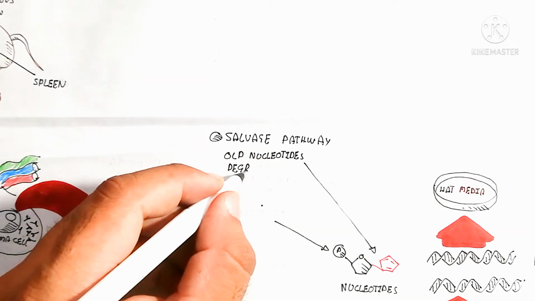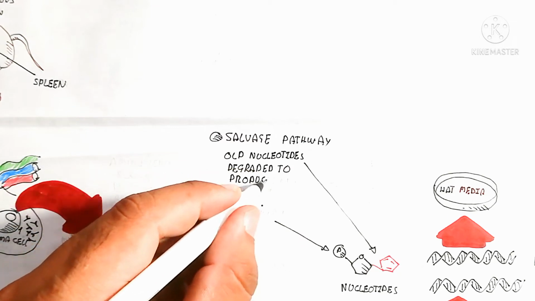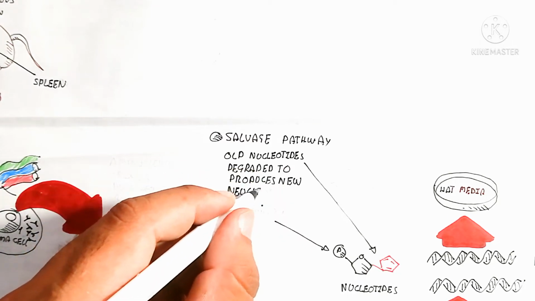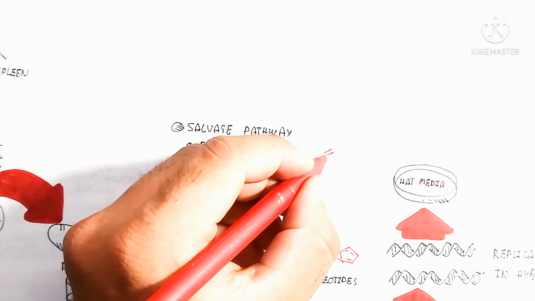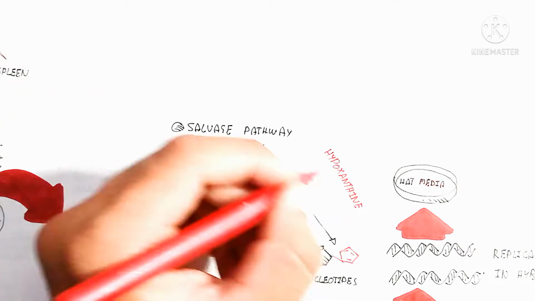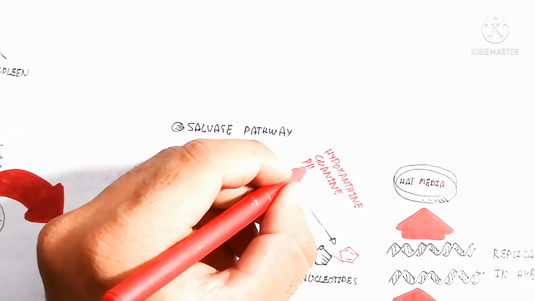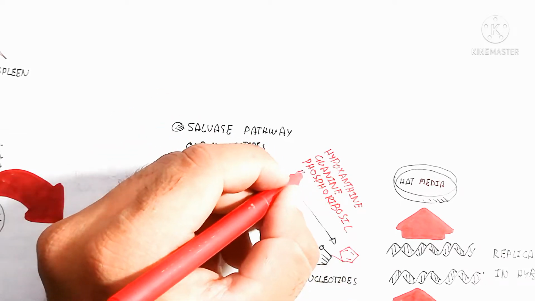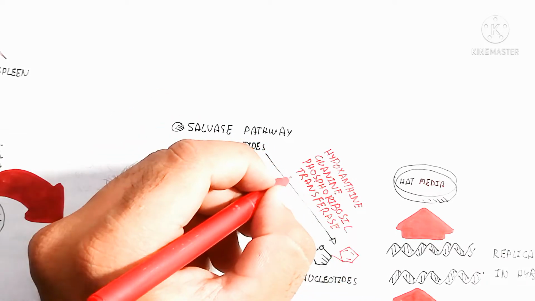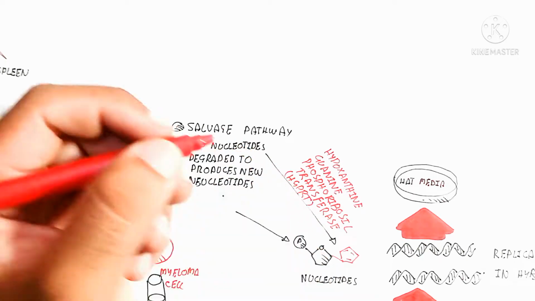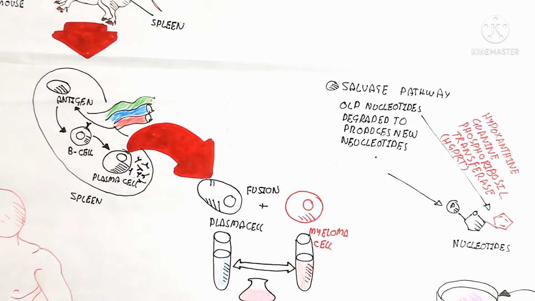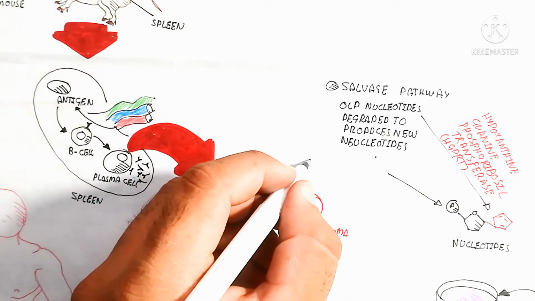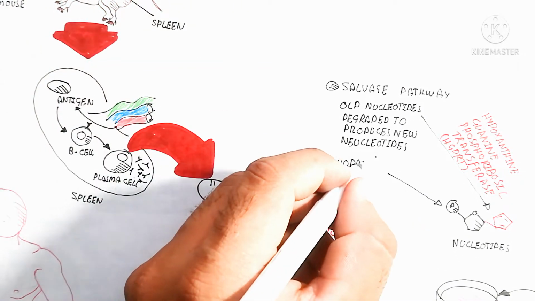We can separate the antibody, and the HAT media is used. Here two types of pathway are used to increase the nucleotides for replication. The nucleotide is made up of ribose sugar, nitrogenous base, and phosphate group. The nitrogenous base and phosphate group are added by the salvage pathway. On the other hand, there is the de novo pathway.